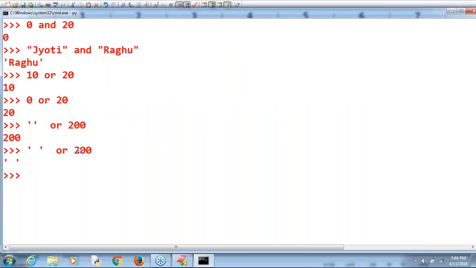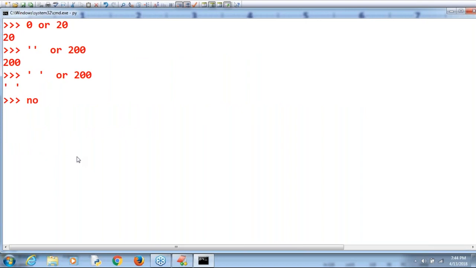Now I'm taking not 10. 10 means true or false? True. That's why not true means the answer by default we get is false. Next, not empty string. Then automatically true is the answer. That's all. Luckily, the not operator is very easy for us to apply.